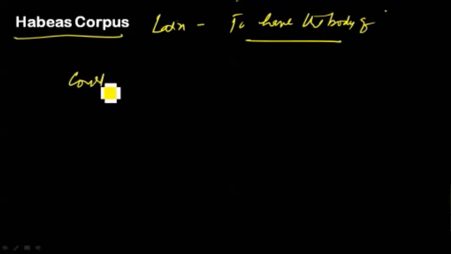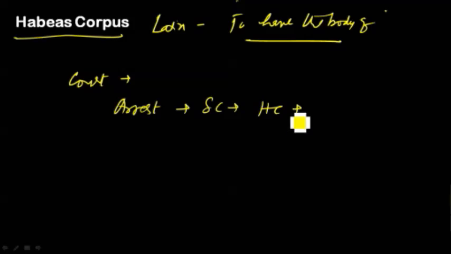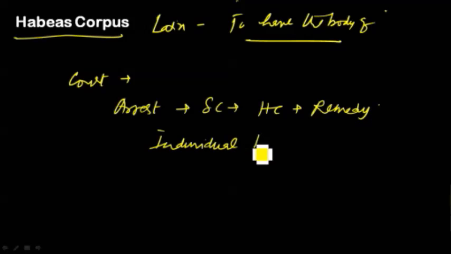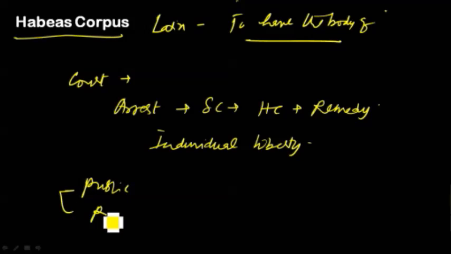That means if the government or a private individual arrests or detains any person illegally without any valid reason, he can approach the Supreme Court or High Court by filing a habeas corpus writ petition and get a remedy from the court. This writ is very important to protect individual liberty against arbitrary detention. It can be issued against both public authorities like police forces, enforcement agencies, bureaucracy, and also private individuals. But there is a restriction provided for issuing these writs.